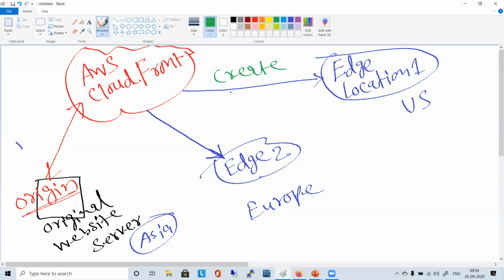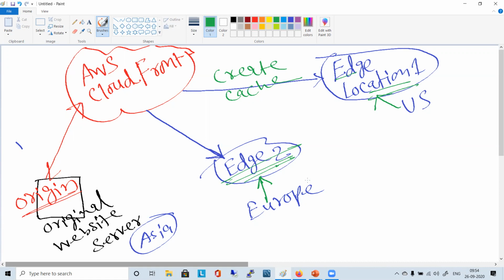And now it is creating a cache. It is creating a cache at that edge location. Here also it is creating the cache, at the edge location. Now here the customers are accessing the nearest location, right? Whatever is the nearest to them, obviously latency will be low, right? Make sense?